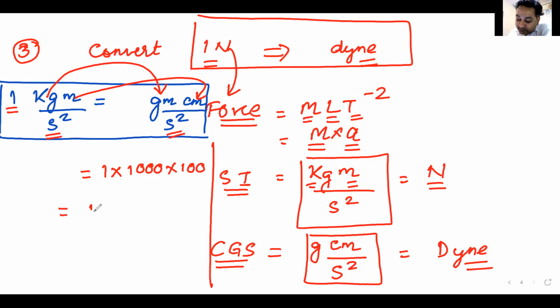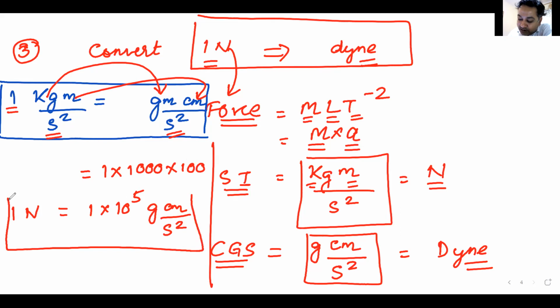So my answer is 1 into 10 raised to the power 5 gram centimeter per second square. So 1 Newton, or 1 kg meter per second square, becomes 10 raised to the power 5 gram centimeter per second square, or 1 Newton becomes 10 raised to the power 5 Dyne.